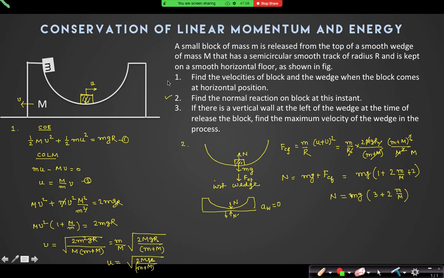Is this clear? Question number 2. So why is the velocity u plus v? The wedge is also moving with v, and this is moving with u. So with respect to the wedge, what is the velocity of this? Isn't it u plus v? Yes or no? So won't it be u minus v? No, u plus v only.